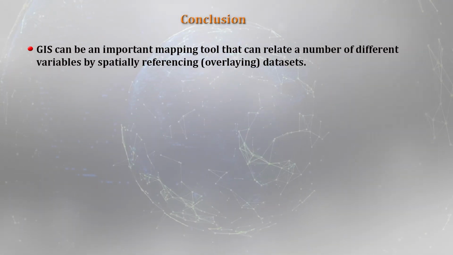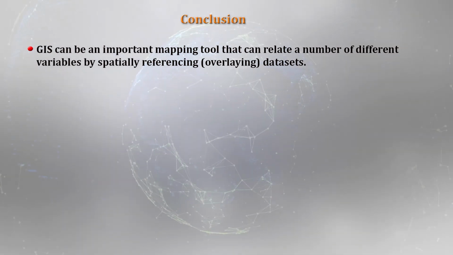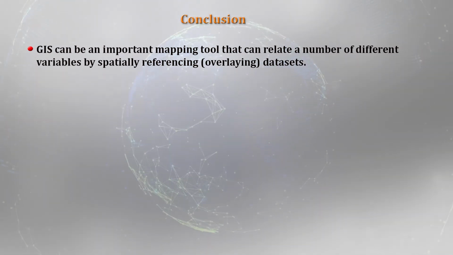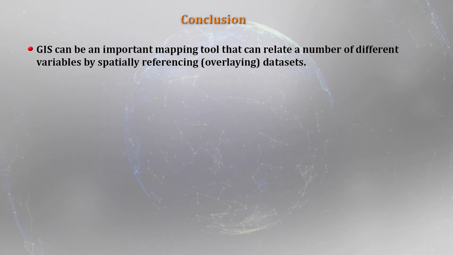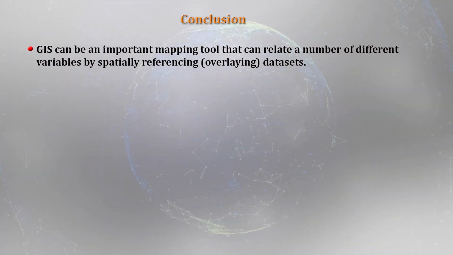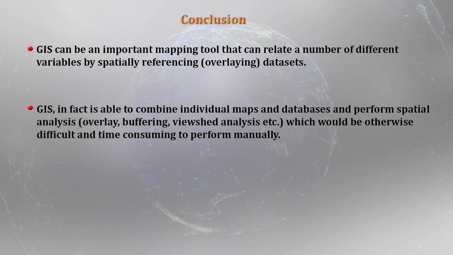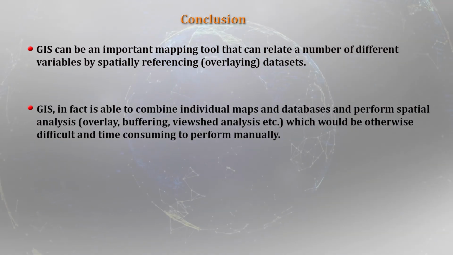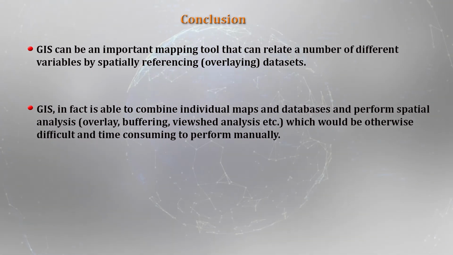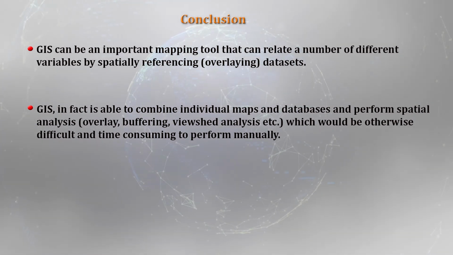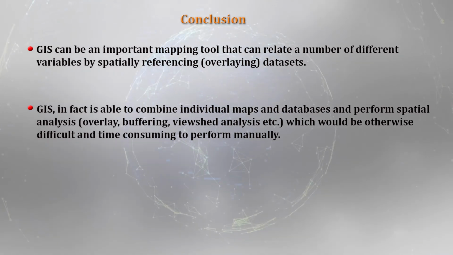So to conclude, GIS can be an important mapping tool that can relate a number of different variables by spatially referencing the data sets. GIS in fact is able to combine individual maps and databases and perform spatial analysis, which would be otherwise difficult and time consuming to perform manually.